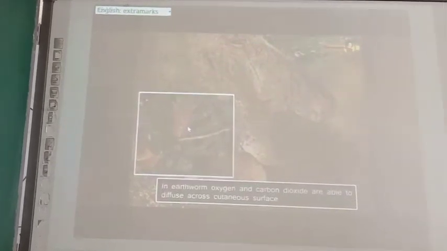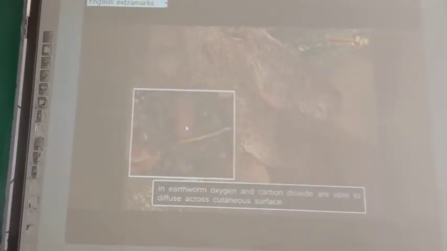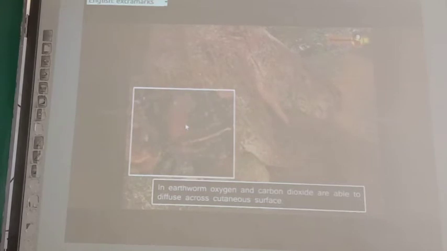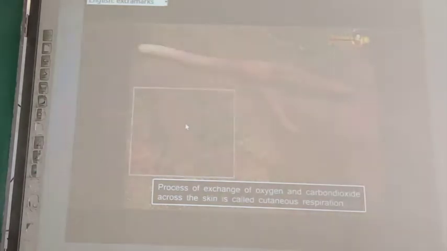Most invertebrate phyla lack specialized respiratory organs, but they have developed means for the exchange of gases by the process of diffusion. In annelids like earthworm, oxygen and carbon dioxide are able to diffuse across the cutaneous surface. This process of exchange of oxygen and carbon dioxide across the skin is called cutaneous respiration.